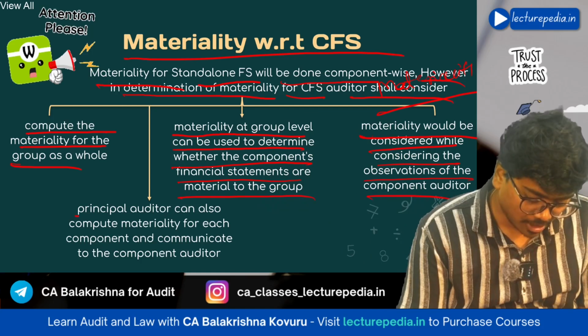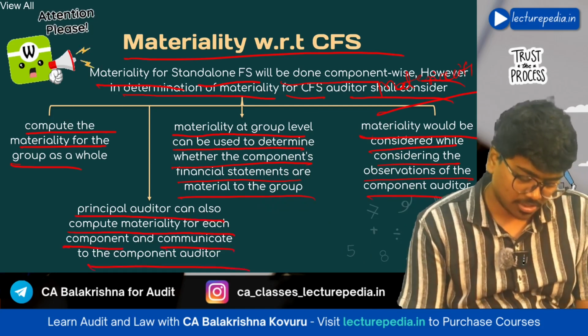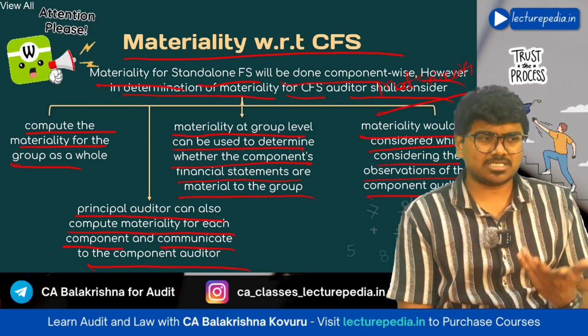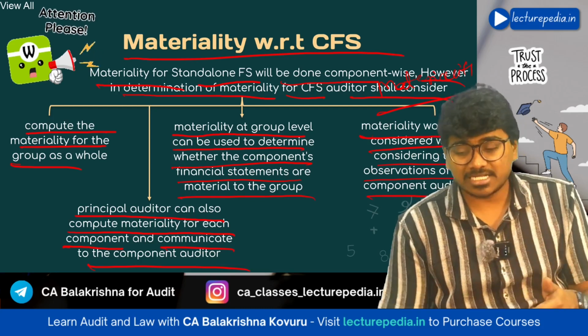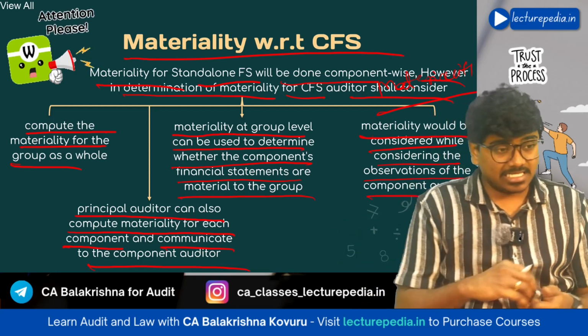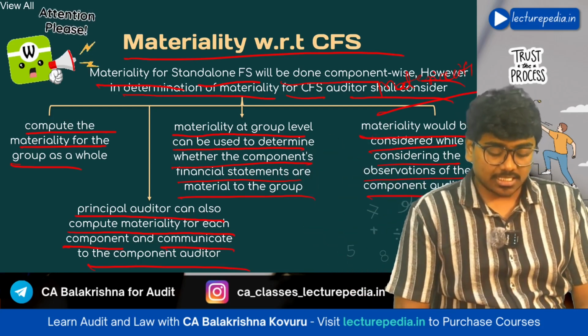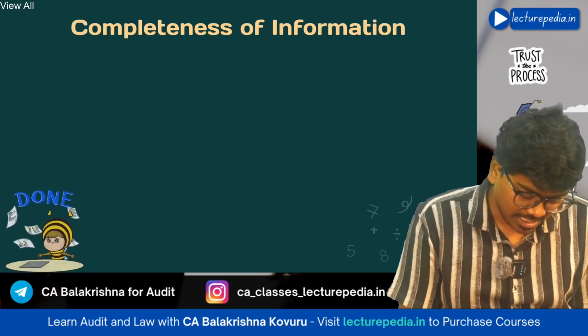Next, the principal auditor can also compute materiality for each component and communicate it to the component auditor. If the principal auditor, meaning the auditor of CFS, wants, he can calculate materiality for each component and communicate it to each component. Okay, this is materiality with respect to consolidated financial statements.